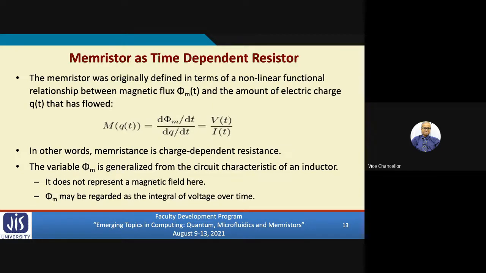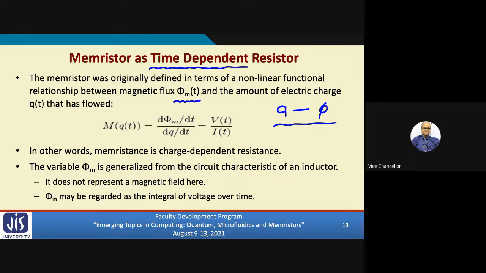We mentioned that it provides a missing link between charge and flux. Okay. So let us look into this memristor as some kind of a time-dependent device. Its behavior changes with time. Let us say that the magnetic flux across the device, let's denote it by phi(t), is a function of time.